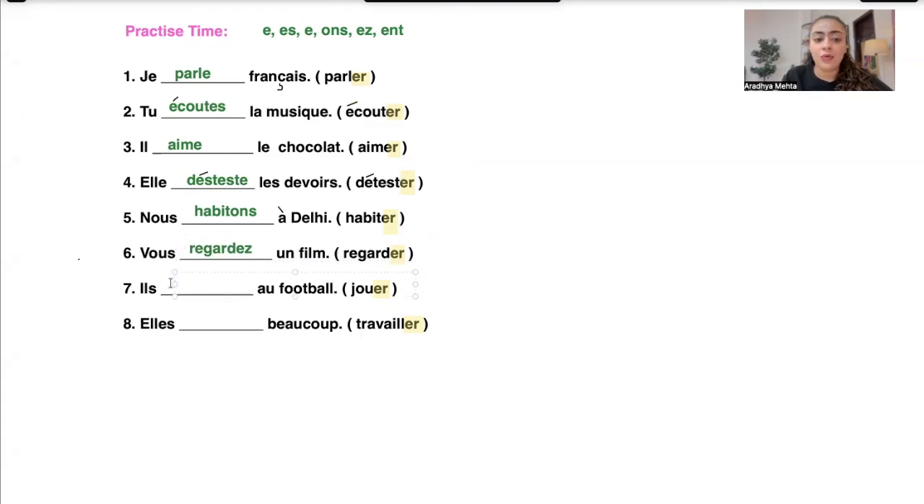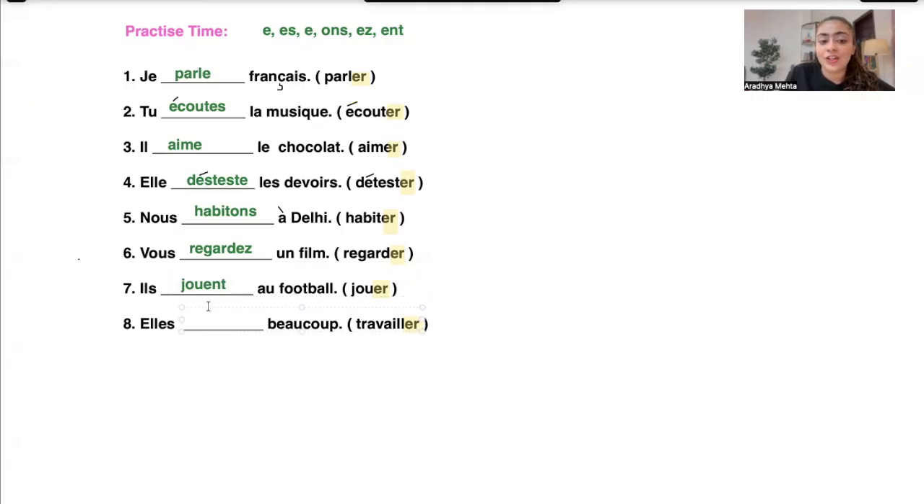"Il dash au football." Now we have been given the verb jouer, which means to play. So we cut the ER, we are left with JOU, and then we add the endings. With il, we have E. So "Il joue au football." He plays football.